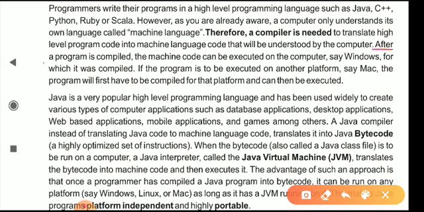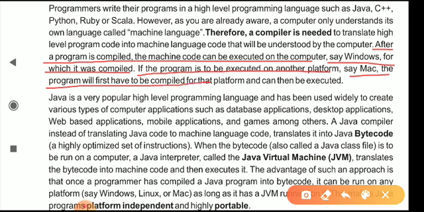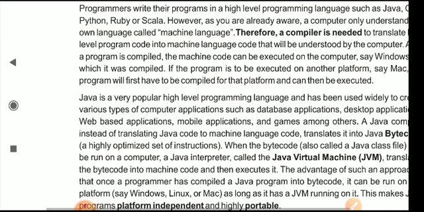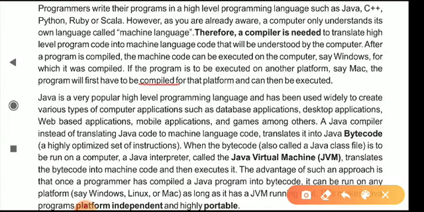After a program is compiled, the machine code can be executed on the computer, say Windows, for which it was compiled. If the program is to be executed on another platform, say Mac, the program will first have to be compiled for that platform and then can be executed. So we need different compilers for different platforms, so that the program can run on each of them.